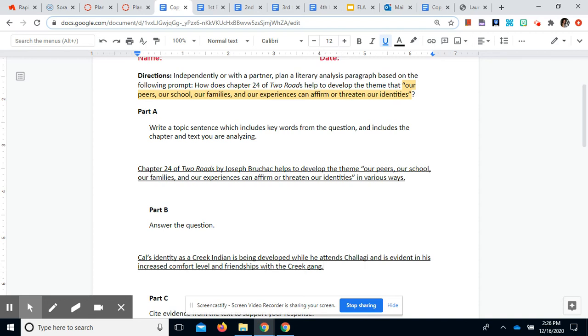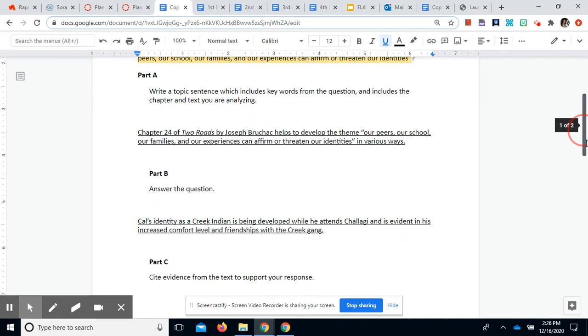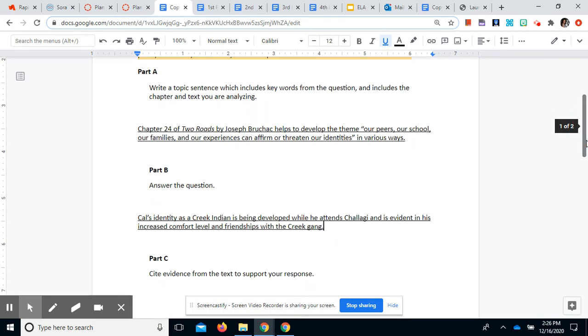Part B says answer the question. So we took that theme and applied it specifically to Cal and said that Cal's identity as a Creek Indian is being developed while he attends Shilagi and is evident in his increased comfort level and friendships with the Creek gang.